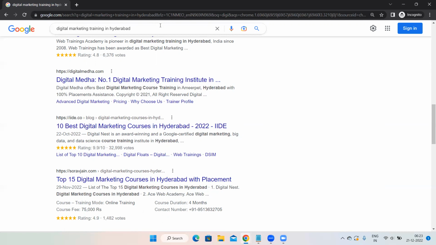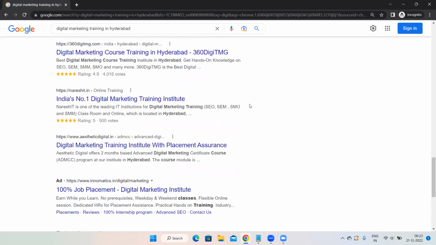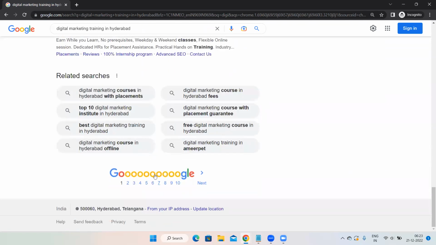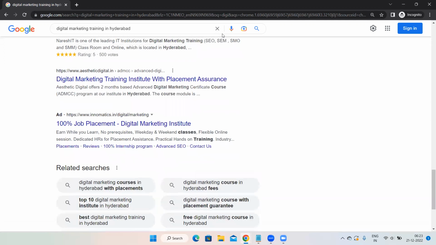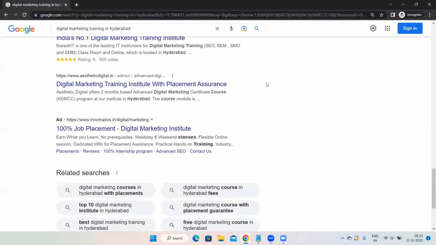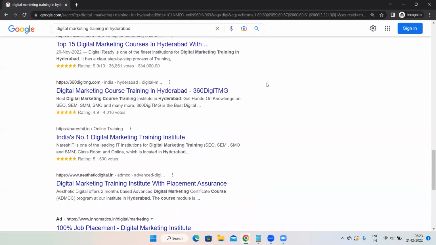Here, for this particular keyword, in the first page only these many results are there. Then again second, third, fourth, fifth. Just assume how many people are in the competition. There are some lakhs of people who want to show their website for this particular keyword. And you are coming out of nowhere and you want to show your website within 1 month, then that is not going to happen. Because in SEO, you will not spend money.